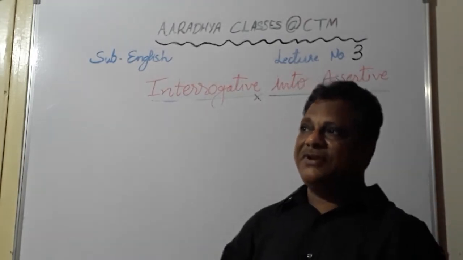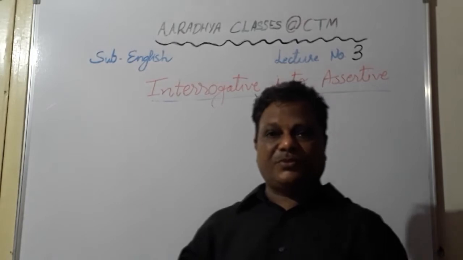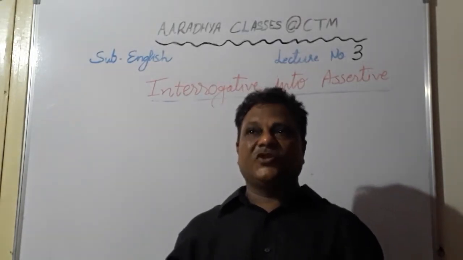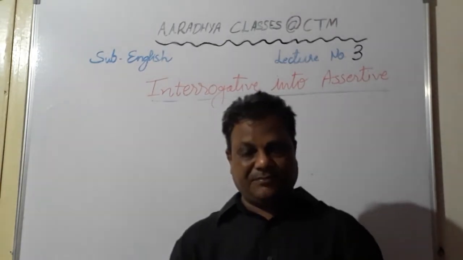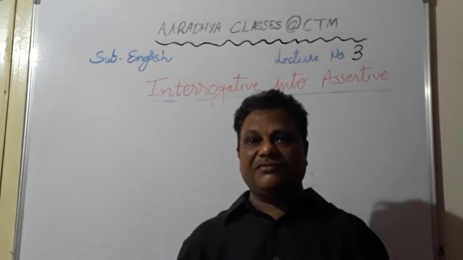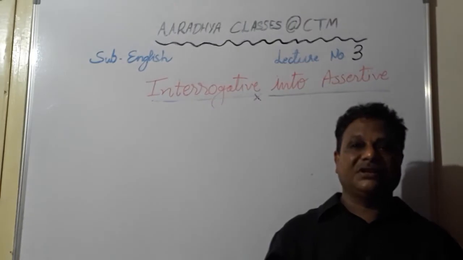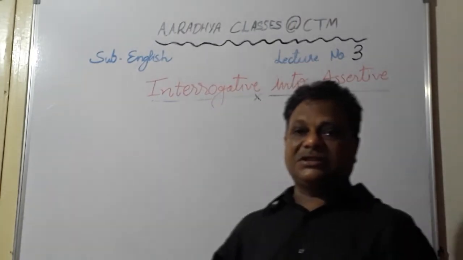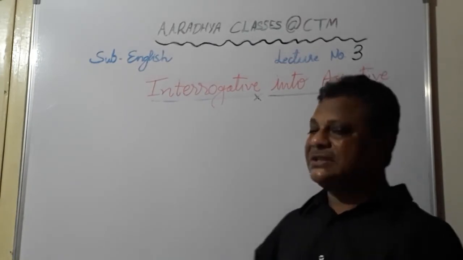Then we had also seen the what questions. For a what positive question, we use nothing after the verb. For a what negative question, we use everything after the verb. Similarly, when we were writing a when negative question, we were using always. For a when positive question, we were using never. Now today, students, we will see how where sentences and why sentences are converted into assertive.